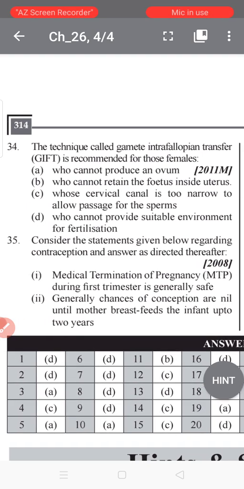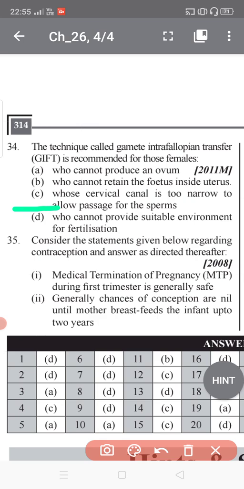The technique called gamete intrafallopian transfer, that is GIFT, is recommended for those females who cannot produce an ovum, who cannot retain the fetus inside the uterus, whose cervical canal is too narrow to allow passage to the sperms, and option D, who cannot provide the suitable environment for fertilization.